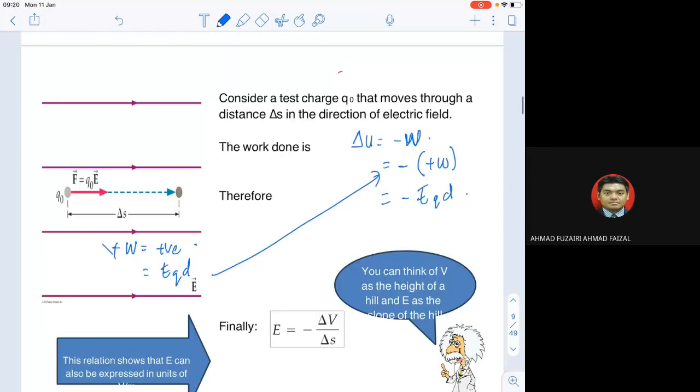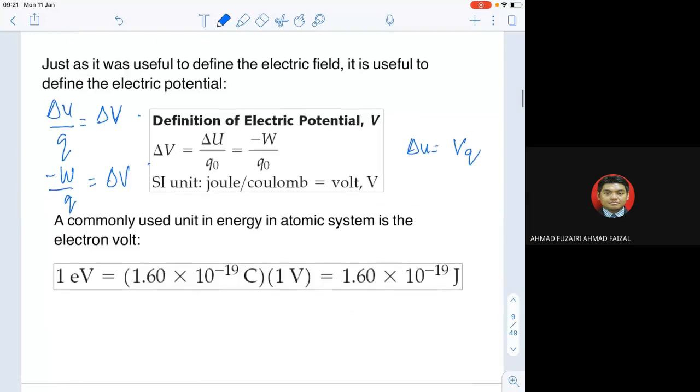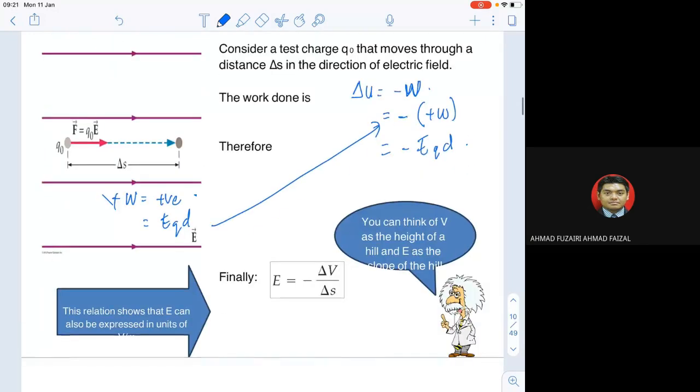Then you can bring it up here to get E equals V over D, because we already have W here. W is VQ, and then we can derive it back to get E equals V per D. Okay, E equals negative V per D.